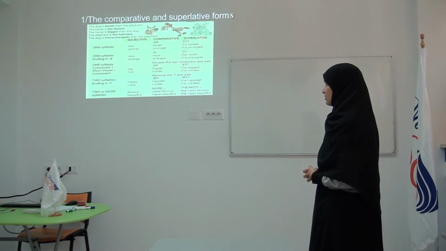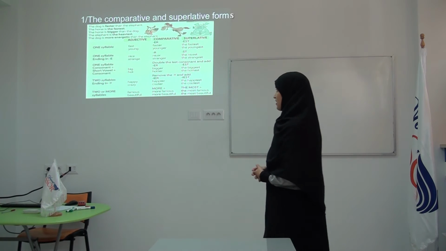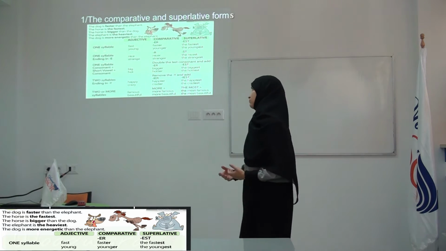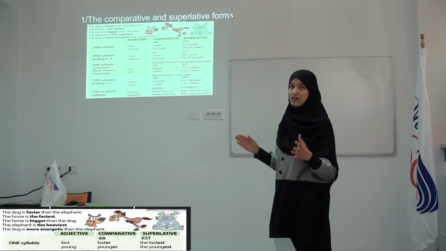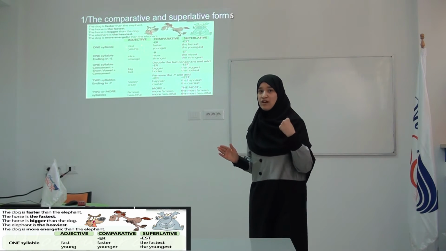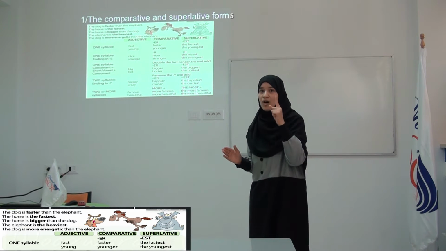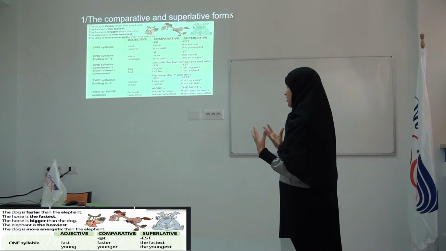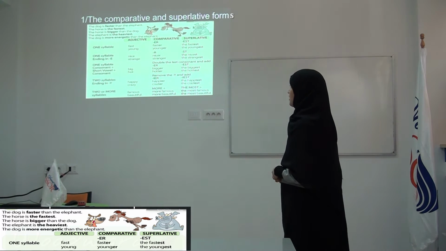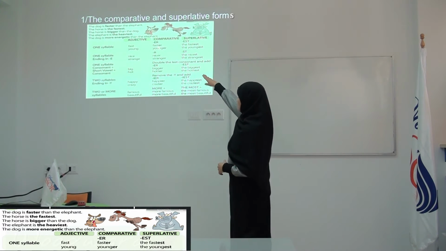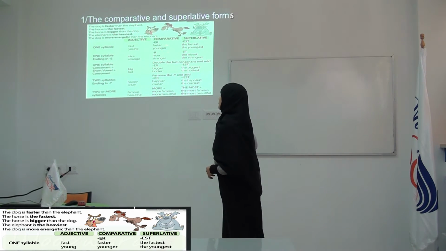Now, the first rule is when we have an adjective that is composed of one syllable. For example, fast, young. So these two adjectives are composed of one syllable. How do we change them into the comparative form? Here we have to add ER. So it becomes faster and younger.